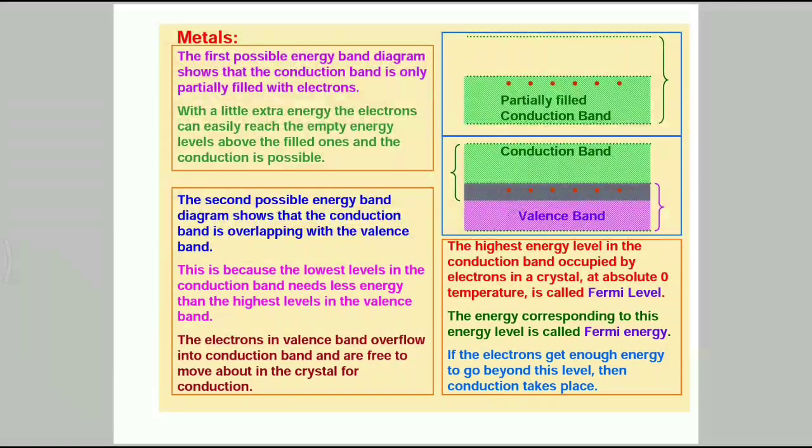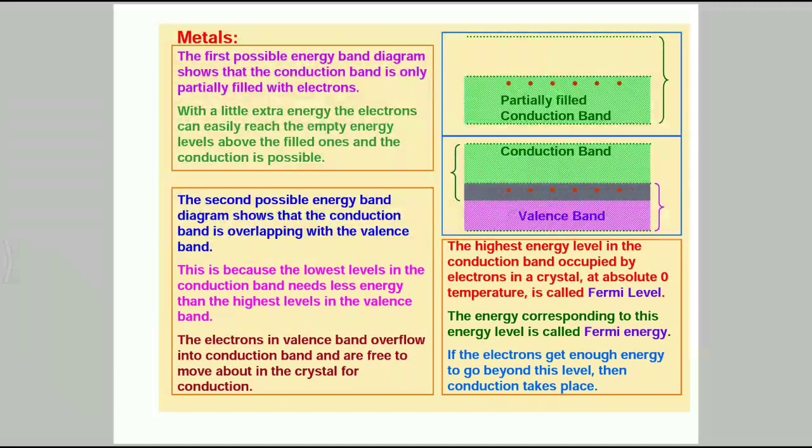Already I discussed energy band. So in metals, that is conductors, either there is no energy gap between the conduction band, which is partially filled with electrons, and the valence band, or the conduction band and valence band overlap each other.